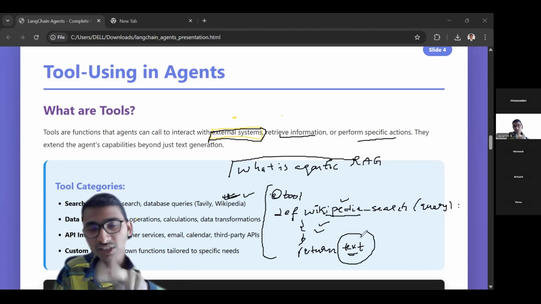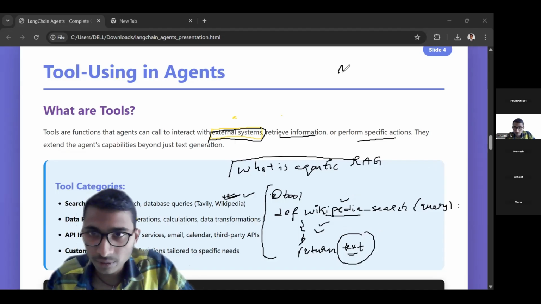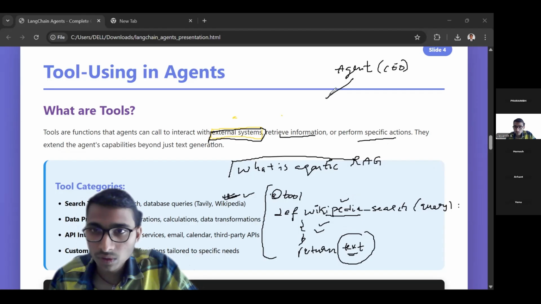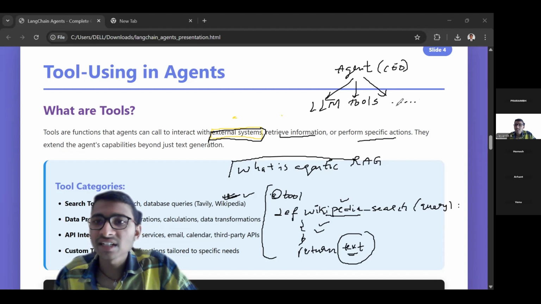I'm interchangeably using LLM and agent, but it should be clear for you. See, the agent is like the CEO, chief executive officer. And here, the LLM will be there for the agent, tools will be there for the agent, some other things, etc.